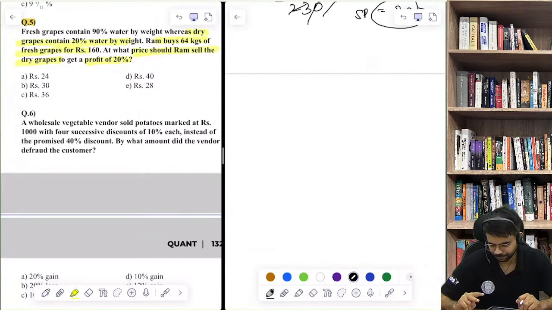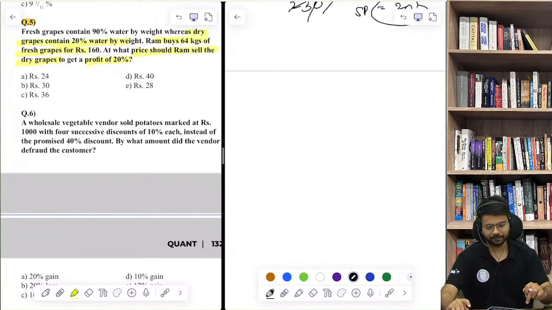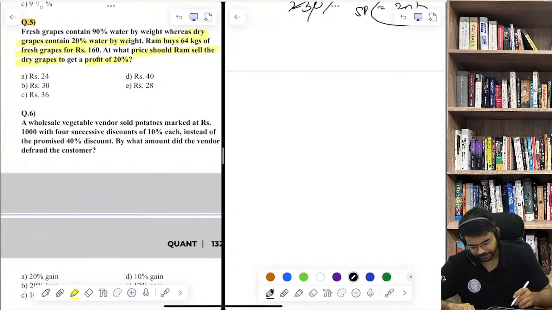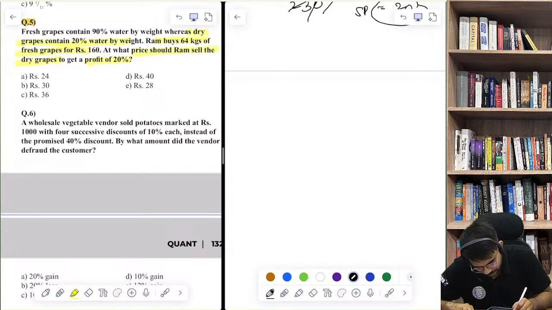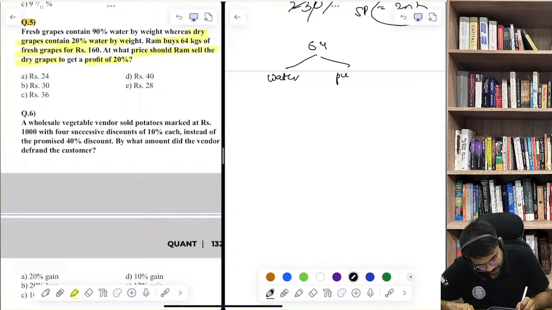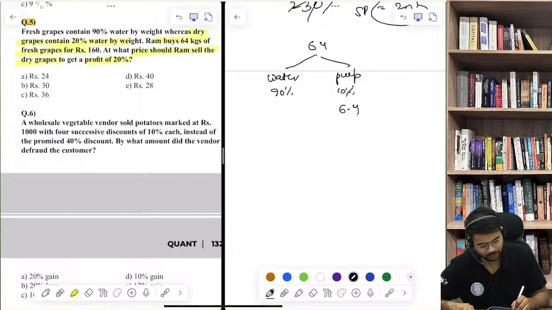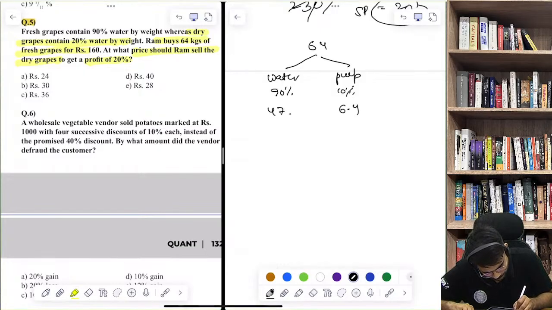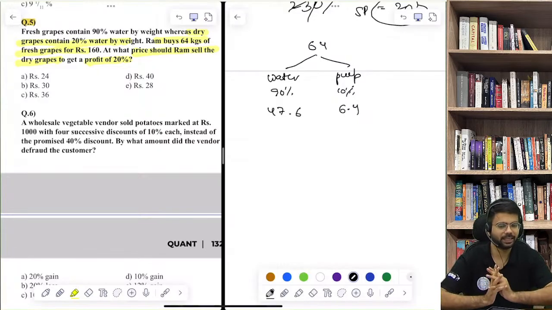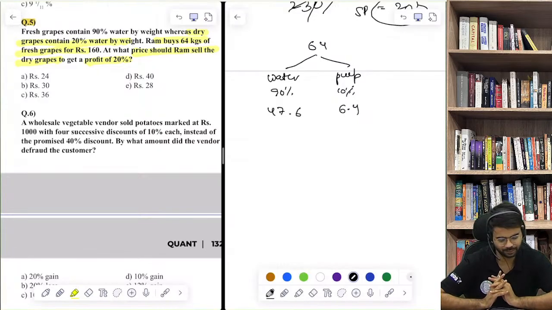ओके, देखो ये क्वेश्चन थोड़ा सा अलग है. It's like see, Ram bought 64 kg of fresh grapes. Now how much water is there, how much pulp is there? तो pulp is 10%, water is 90%, so 6.4 would be pulp. And what will be the water? 64 minus 6.4, so 57.6 will be the water content. I think this is very clear to all of us.